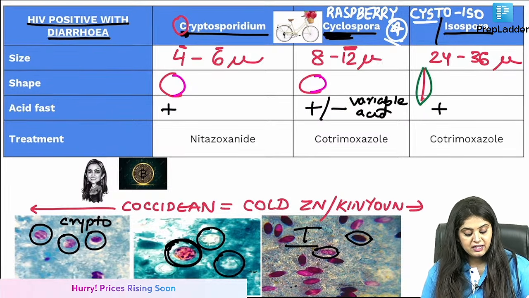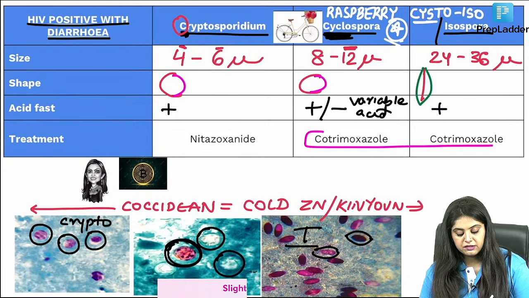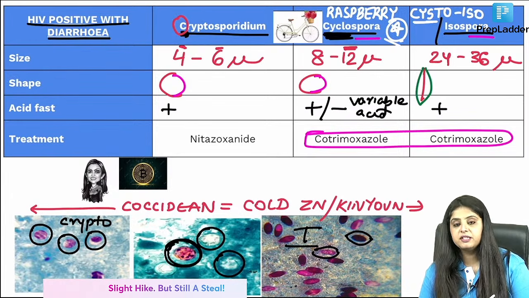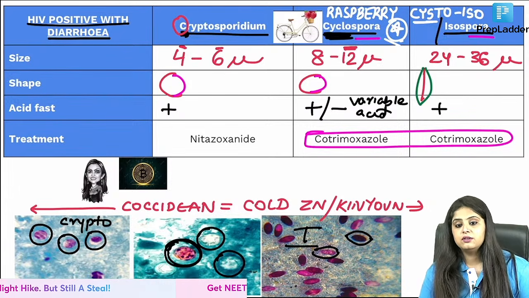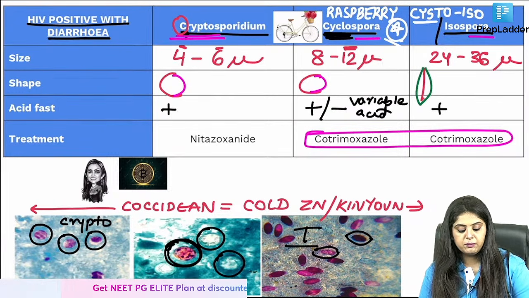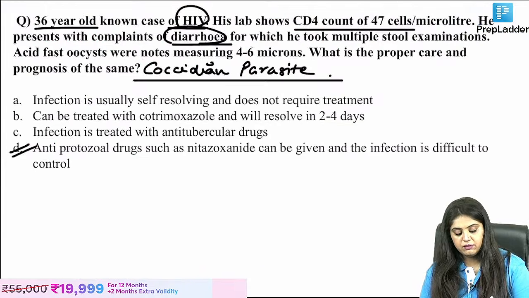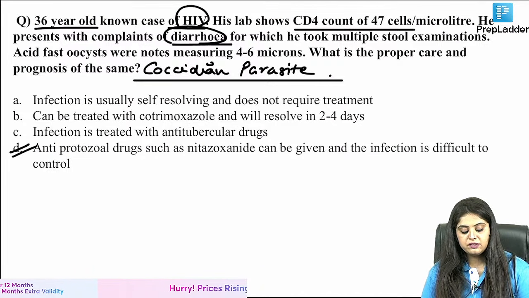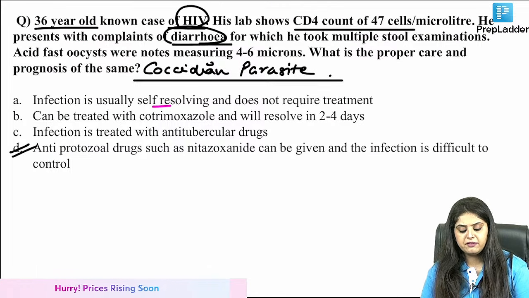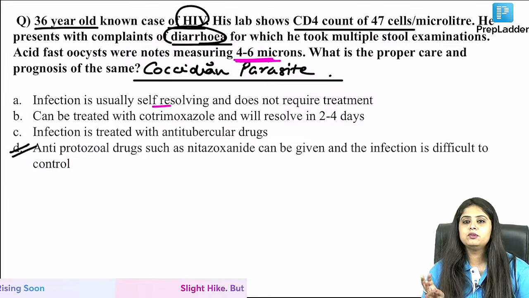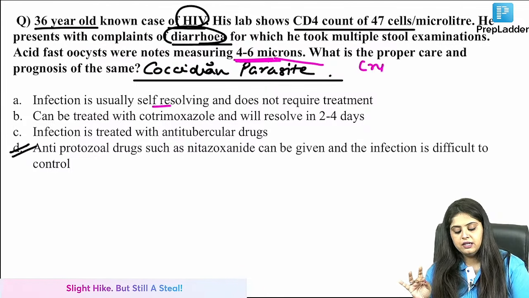Now coming back, treatment for the Spora brothers, Cyclospora and Isospora, is going to be cotrimoxazole. Whereas for Cryptosporidium, nitazoxanide is the drug of choice, and that is exactly what we had written before. The infection is self-resolving. Which one did we make first? We had written 4 to 6 microns. Crypto, Cyclo, Iso, the smallest one is Cryptosporidium.